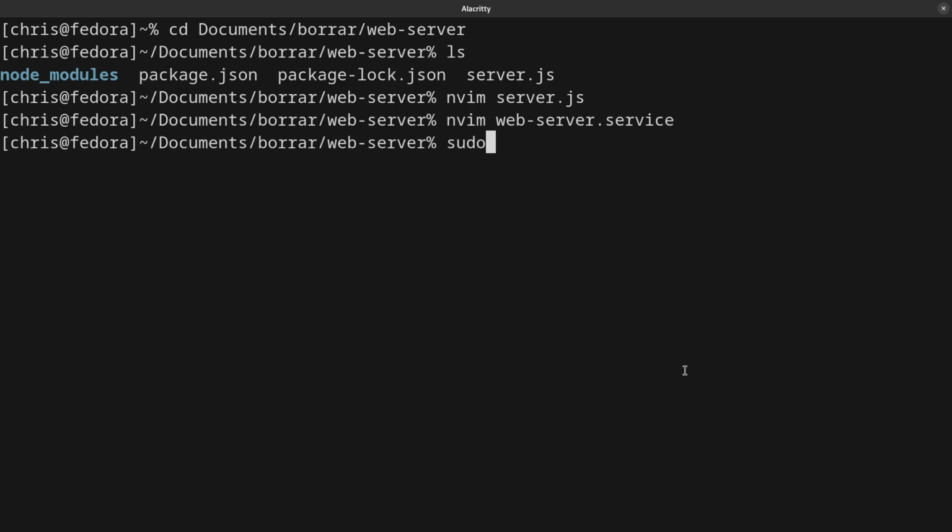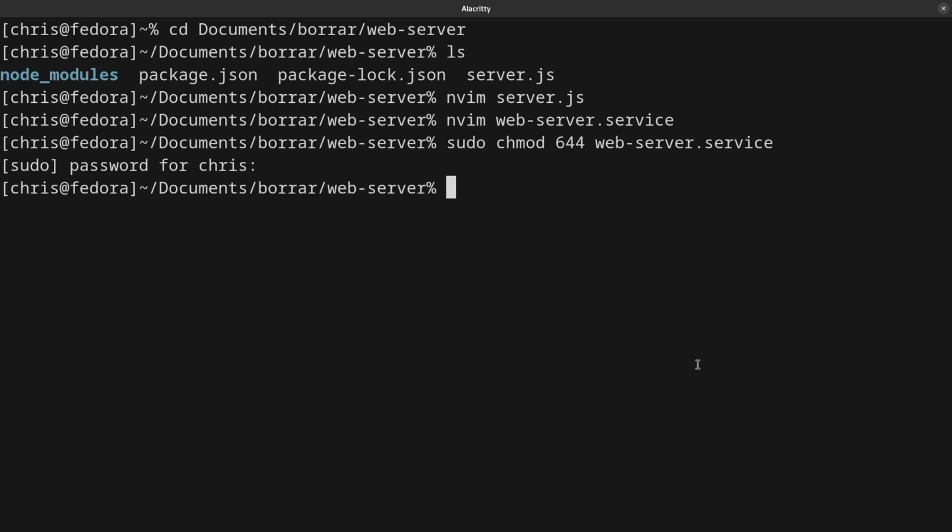So sudo chmod /etc/webserver, webserver.service. And after that, we have to move this file to a certain location that I am going to tell you.